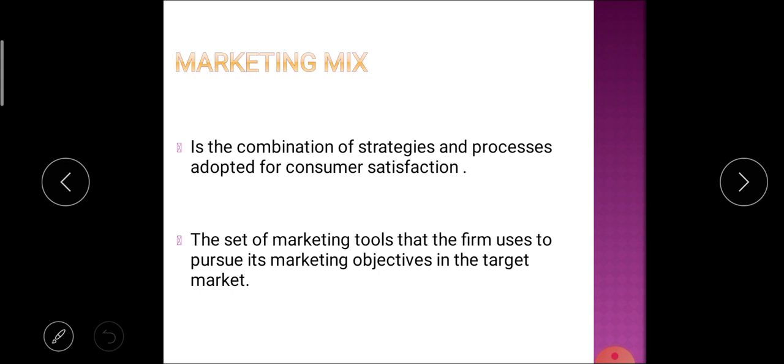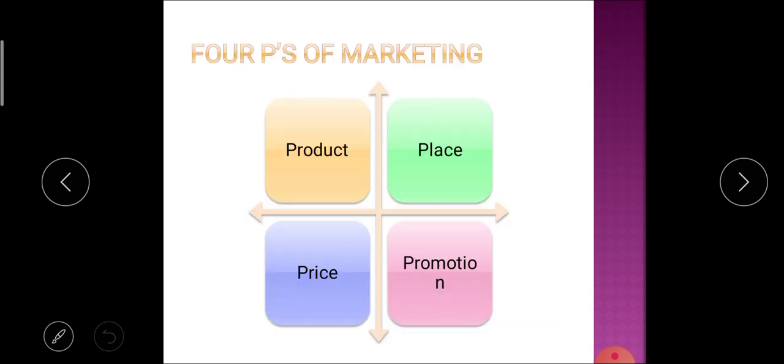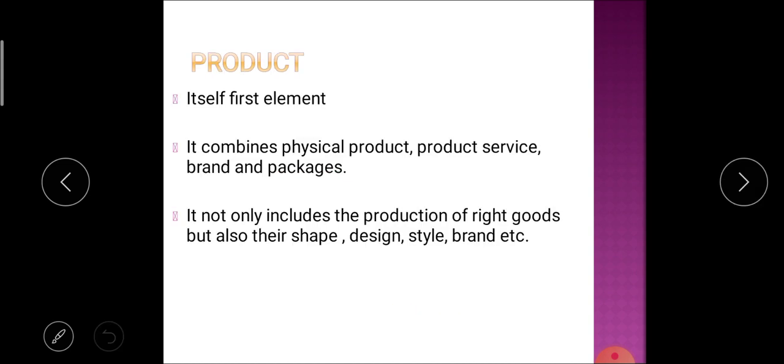After the definition of marketing mix, the next point is the 4 P's of marketing, or the different components of the marketing mix. These are the 4 P's of marketing mix: product, place, price and promotion. We will see these 4 P's one by one. The first P is product.